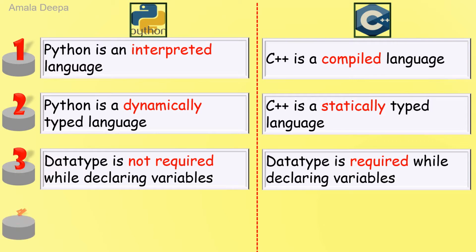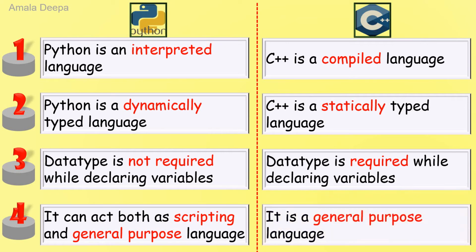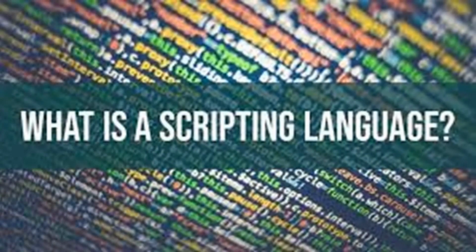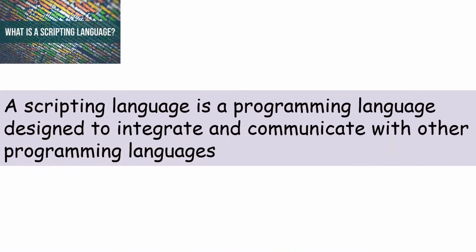The fourth difference is Python acts both as a scripting and general purpose language. C++ is only a general purpose language. Next we will see what is a scripting language. A scripting language is a programming language designed to integrate and communicate with other programming languages.